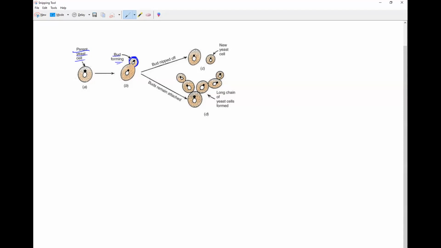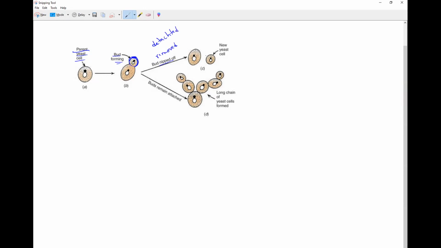Again by the same thing, the cell divides into two parts and one part of the nucleus moves into the bud. You see that the nucleus will be dividing into two parts. Cytoplasm is also spreading. So everything will be turned into a new bud. Ultimately the bud will separate off from the parent yeast cell and form a new yeast cell. You can see the bud nipped off. What do you mean by nipped off? Anybody? Removed or detached, we can say. So it is detached from the parent yeast cell.